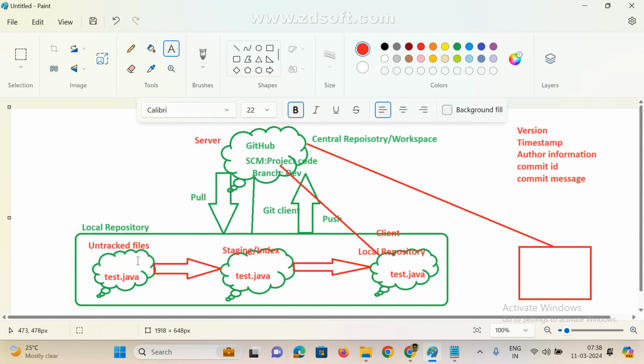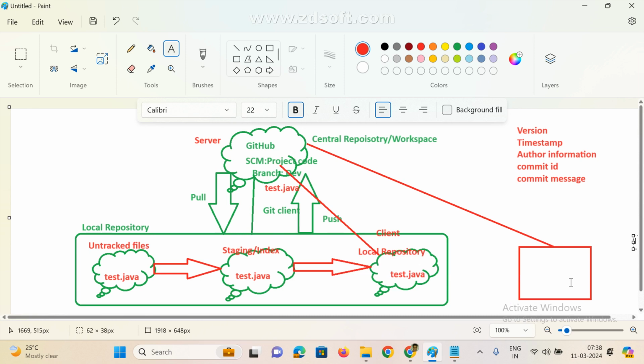See here, for example, he is the developer. He is one developer. He created one file, test.java. He pushed this file to the central repository. So just assume he pushed the file test.java. Now that file is available in the central repository.